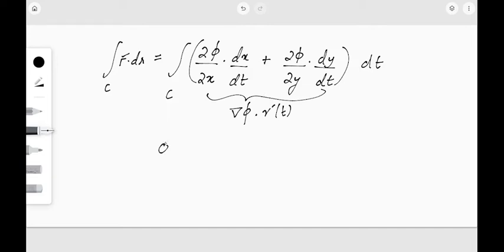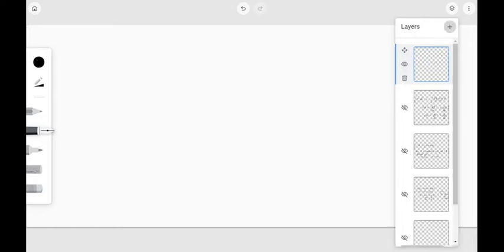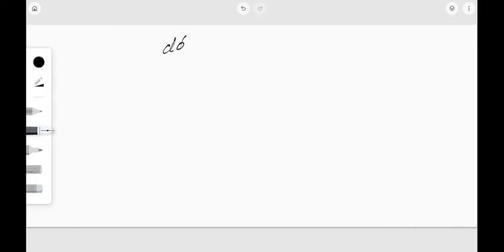If phi is some function of x and y, and x and y are further functions of t, then we can calculate d phi/dt, which will be the partial derivative of phi with respect to x into dx/dt.